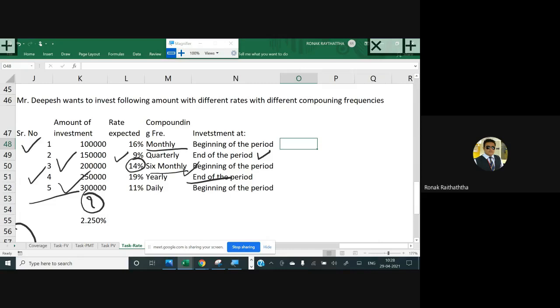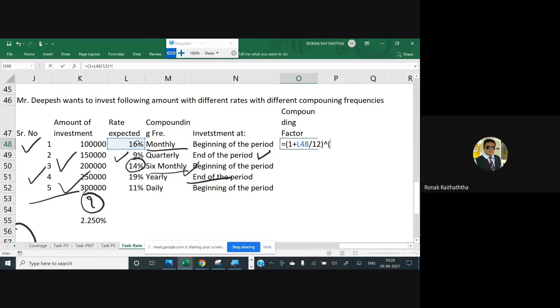Let's go and find the compounding factor. So equal to 1 plus R. R stands for the 16%. I'm just linking that cell over here. That is to be divided by 12, comma, because it's monthly in nature, and we are investing at the beginning. So N shouldn't be reduced, whatever the N we get must be there. So I'm putting that in a bracket only so that raised to will be there in a proper bracket. So power will be there in a bracket.